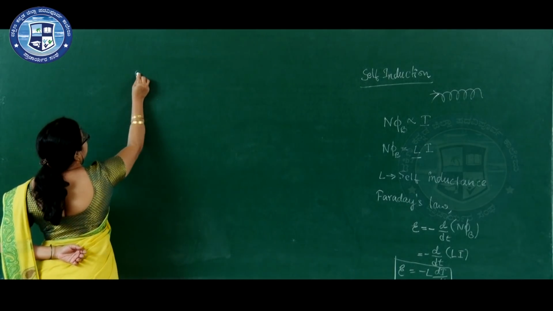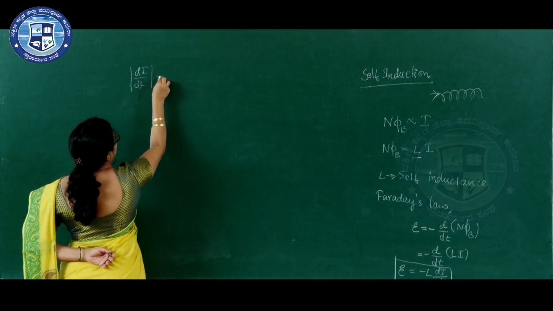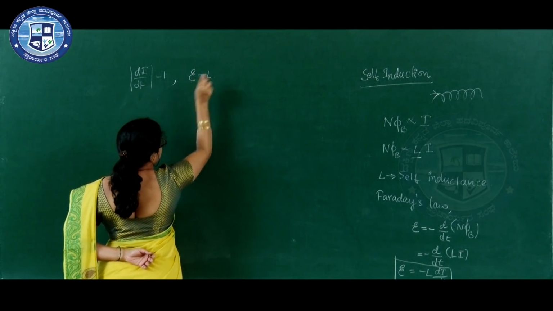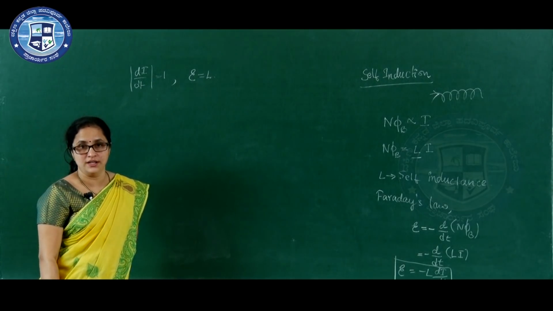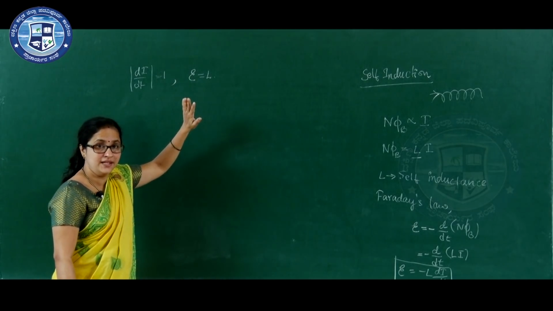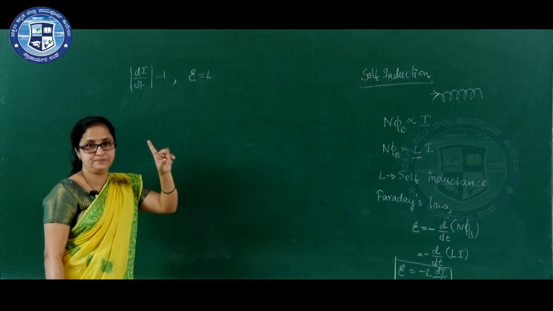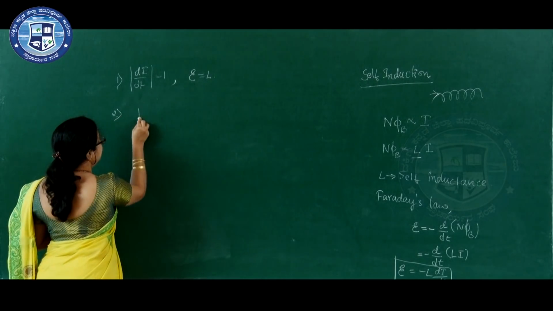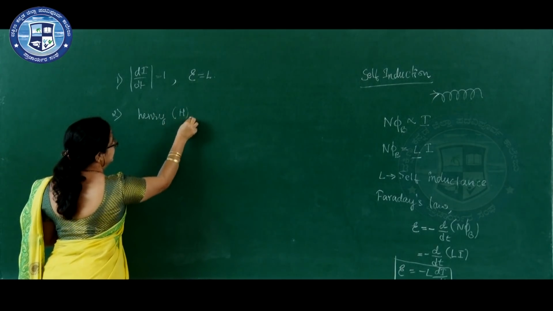Now, if di by dt is equal to 1, then E is equal to L. That is, self-inductance of the coil is equal to EMF induced in the coil when rate of change of current in the coil is unity. SI unit of self-inductance is Henry, symbol capital H.